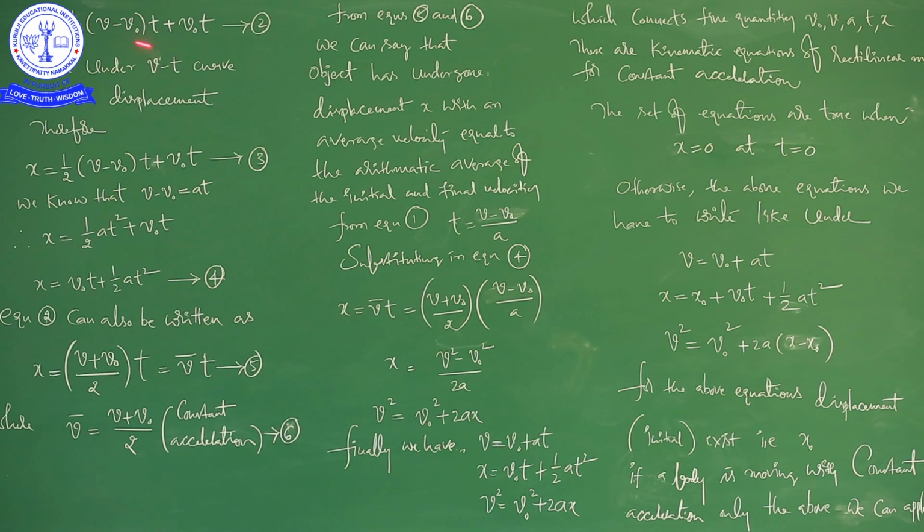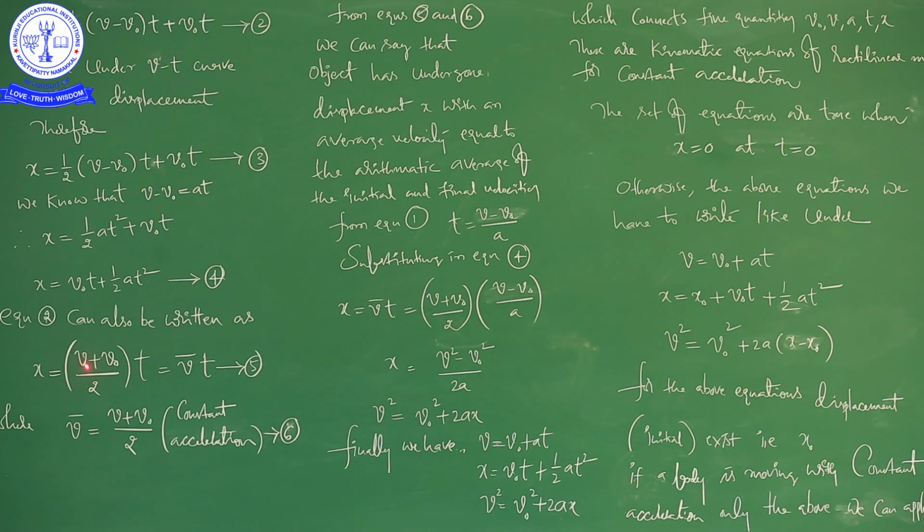It is (v minus v naught) into t. Mathematically, if you separate this, how can we write here? 1 by 2 vt minus 1 by 2 v naught into t plus v naught into t. So what will happen? 1 by 2 vt plus 1 by 2 v naught into t will come. So you can write it as x is equal to (v plus v naught) by 2 into t.